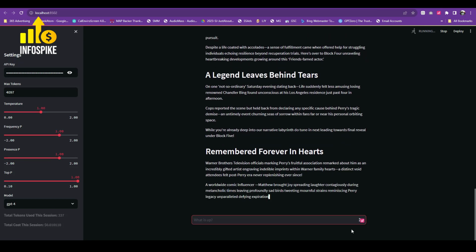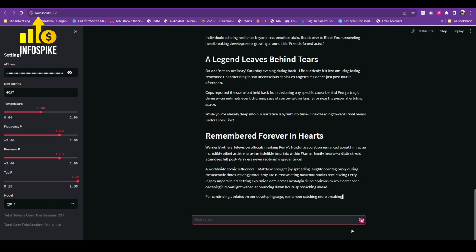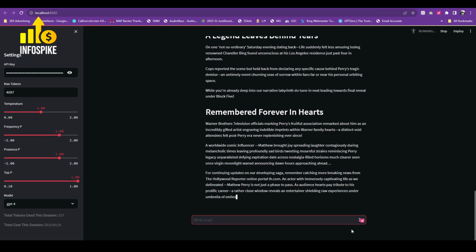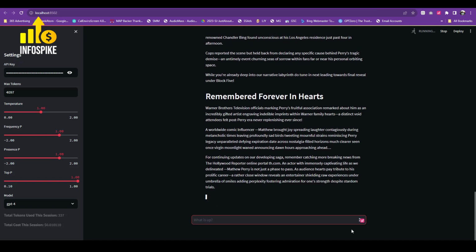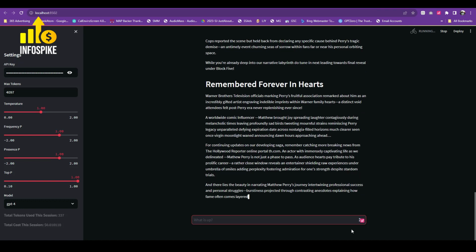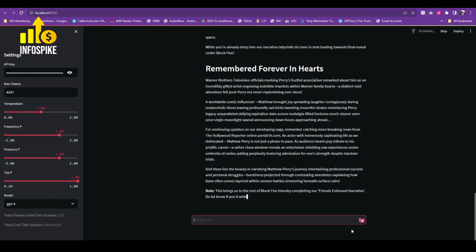And I could see that it's putting in some of the information. I've actually watched this news already, so just comparing it to what I know. So yeah, a lot of good stuff here. It's putting Hollywood Reporter, so that's actually good. I could go ahead and link out to that. If you are creating external links on your blog, that's very important for search engine optimization. Okay, so a lot of great content.